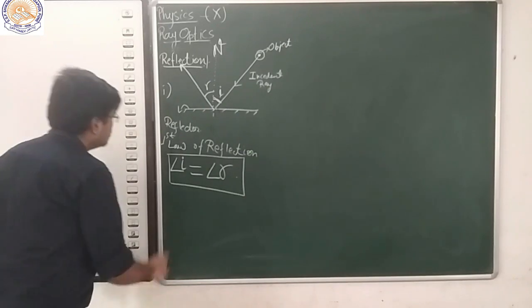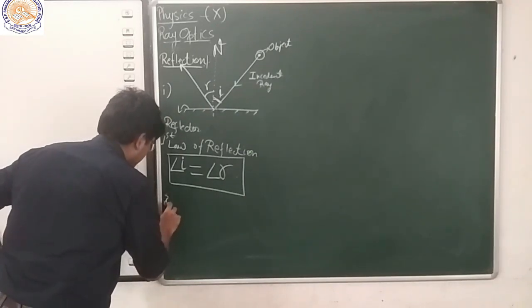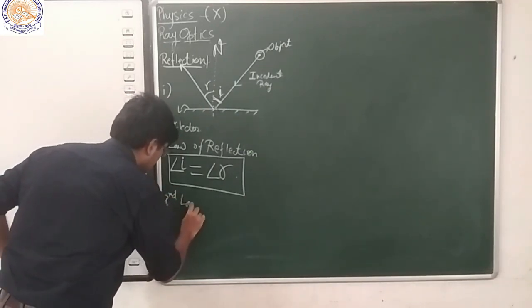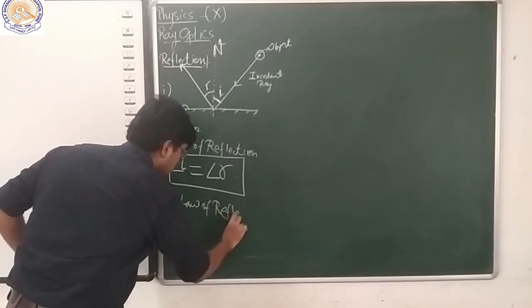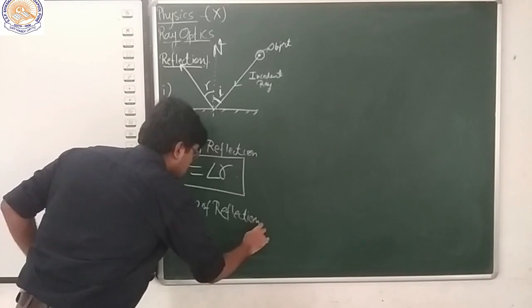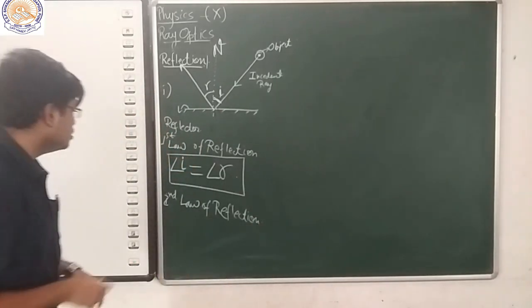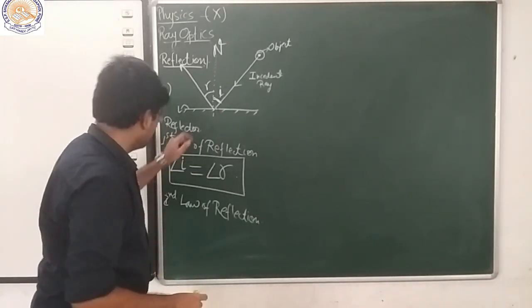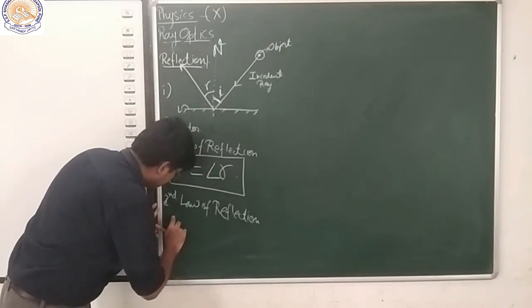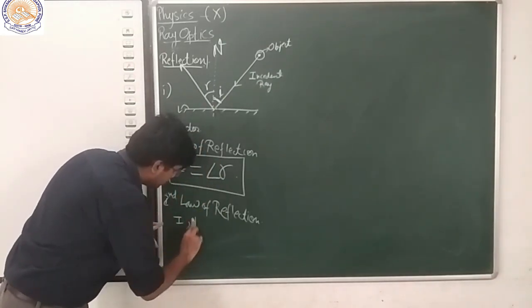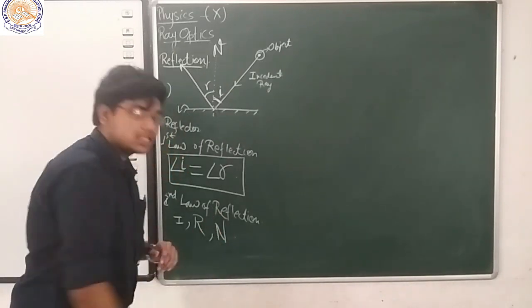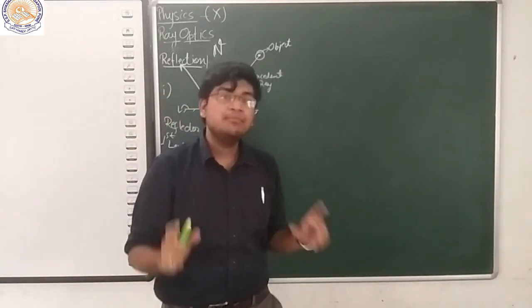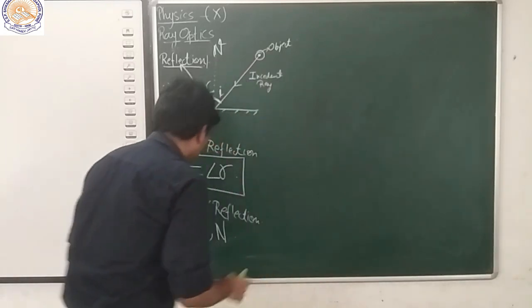Now, the second law of reflection is that the incident ray, reflected ray and the normal must lie in the same plane. What does that mean?